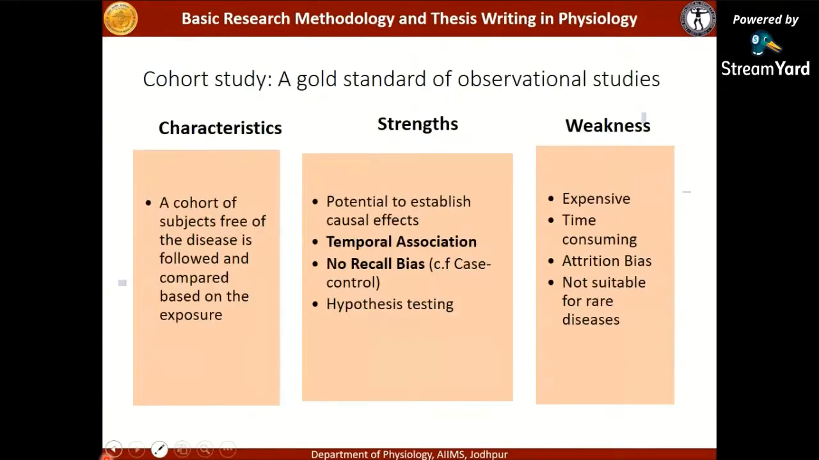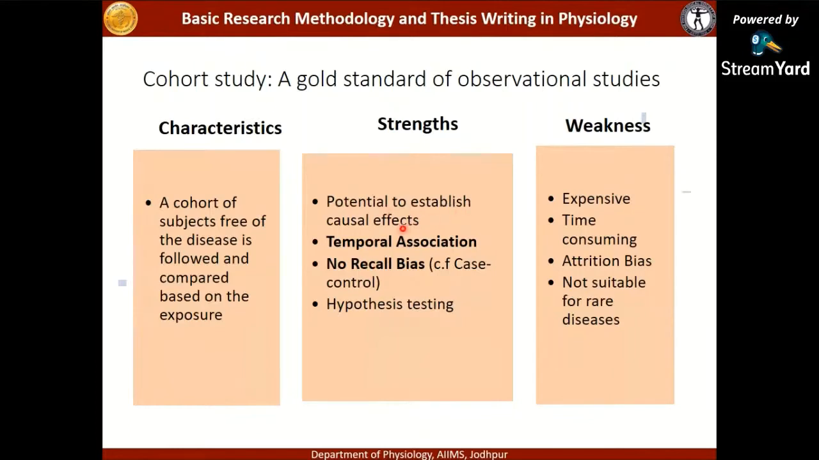Moving on to the next design, that is the cohort study. These are the gold standard of observational studies. A cohort of subjects free of disease is followed and compared based on the exposure. This type of study moves forward in time, and it is very good to get the temporal association. It does not have recall bias because it is moving forward in time, compared to the case control study, which has recall bias. So the cohort study design is better than the case control study because it does not have recall bias.